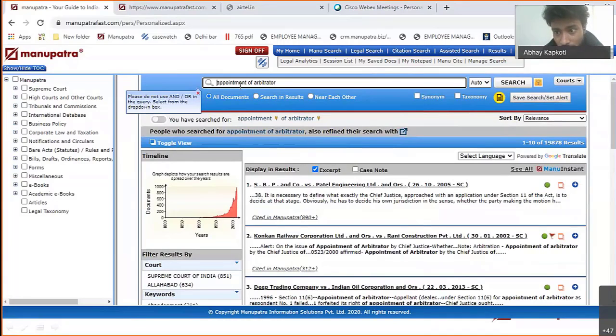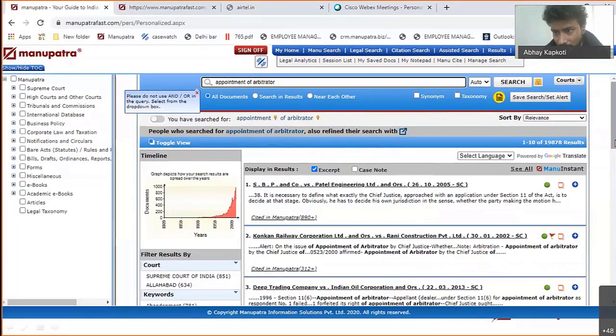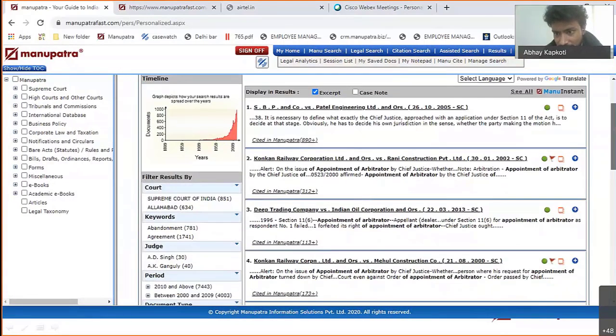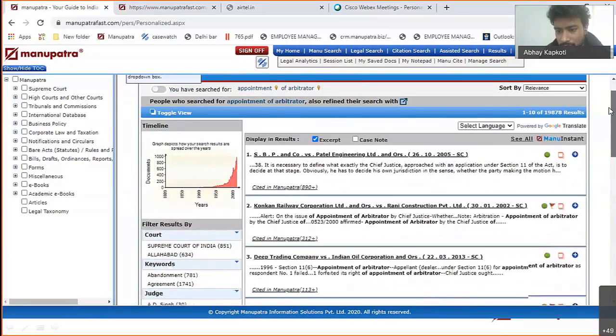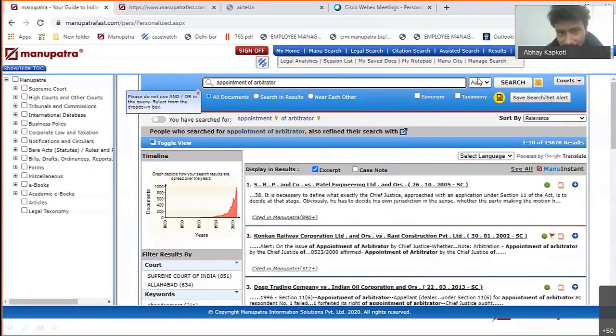So this is appointment of arbitrator. Wherever appointment of arbitrator is coming, like in a phrase, or which are relevant judgments. Again, the top 10 judgments are the most important judgments. You won't have to go on to the second page to find that. So appointment of arbitrator, this is my first query.